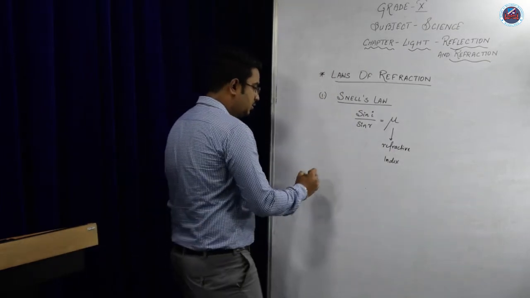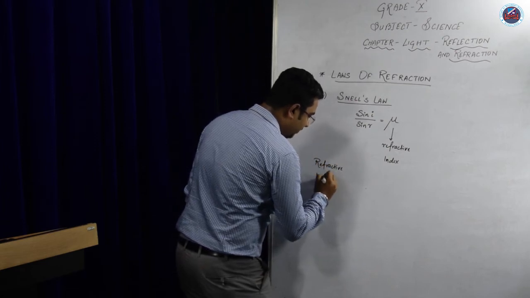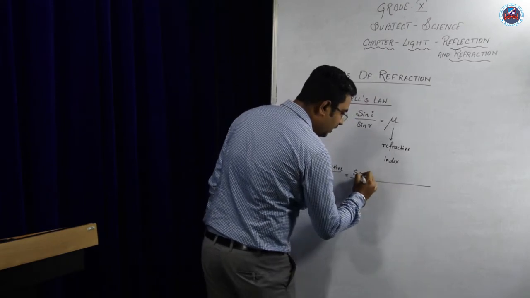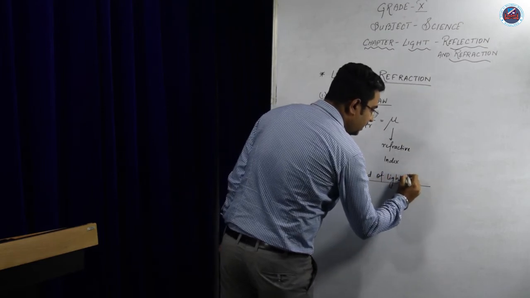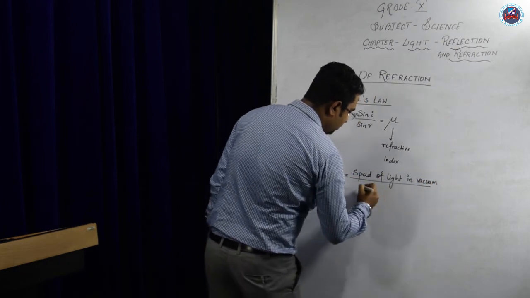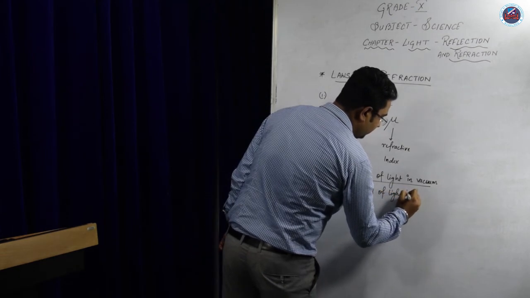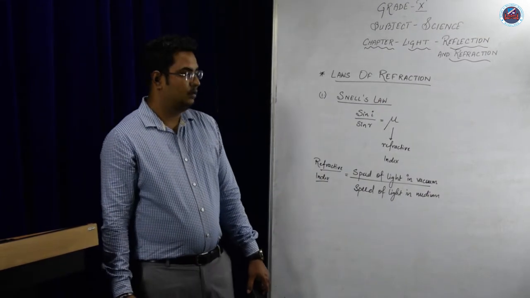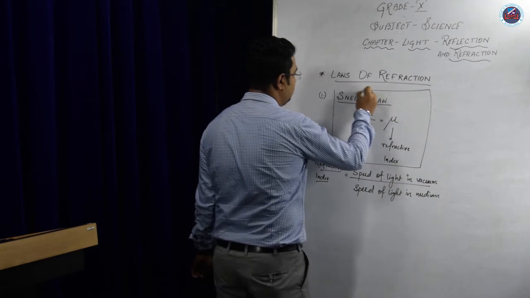Now you should know the basic definition of refractive index as well. What is the basic definition of refractive index? It is nothing but the ratio of speed of light in vacuum to the speed of light in the medium. So this is your first law, called Snell's law.